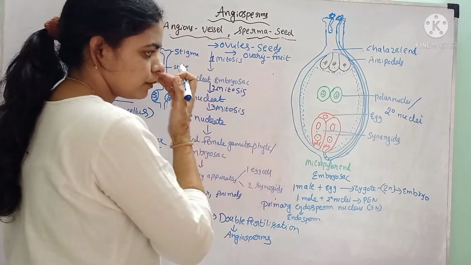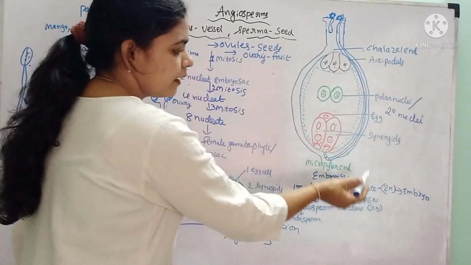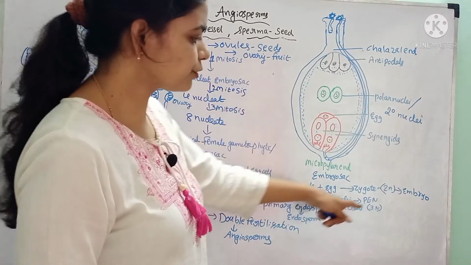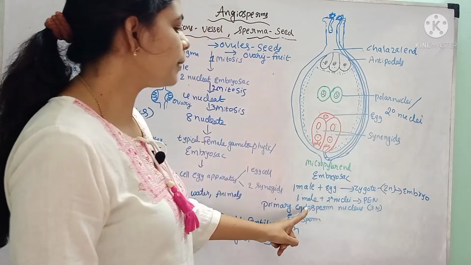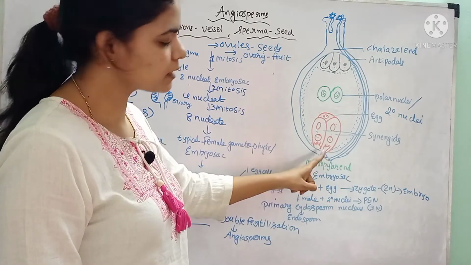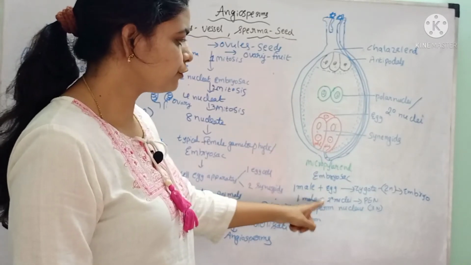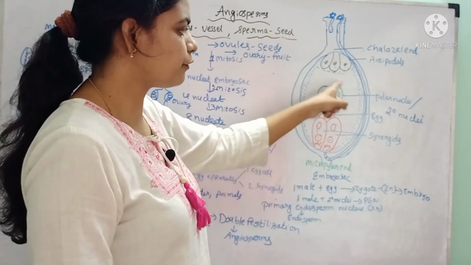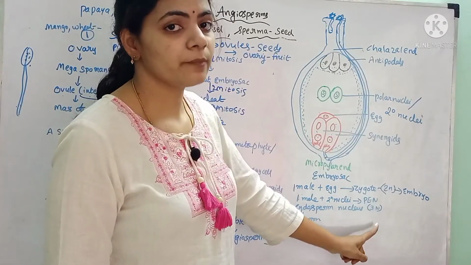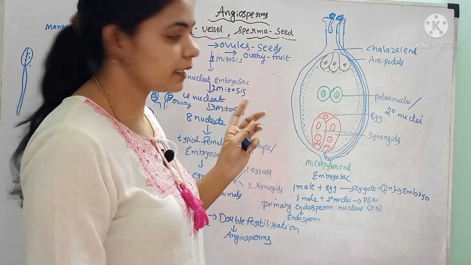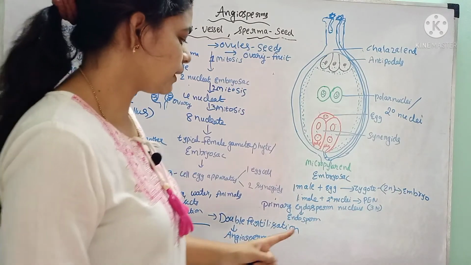Of these two male gametes, one male gamete fuses with the egg and forms the zygote. 1 plus 1 gives rise to the 2n condition, that is, a diploid zygote is formed, which later develops into the embryo. The other male gamete fuses with the secondary nucleus and forms the triploid primary endosperm nucleus, that is, the 3n condition. 2 plus 1 is 3. Here the triploid primary endosperm nucleus is developed.